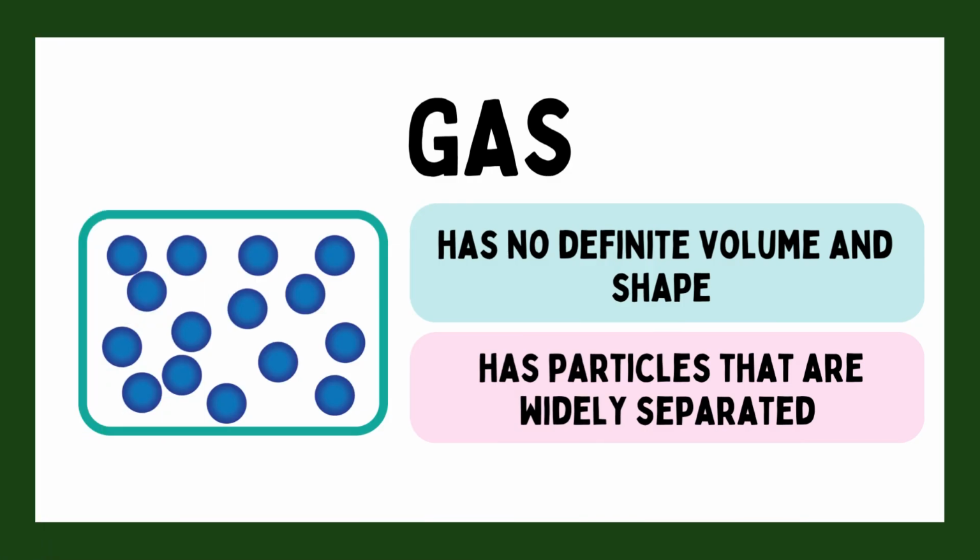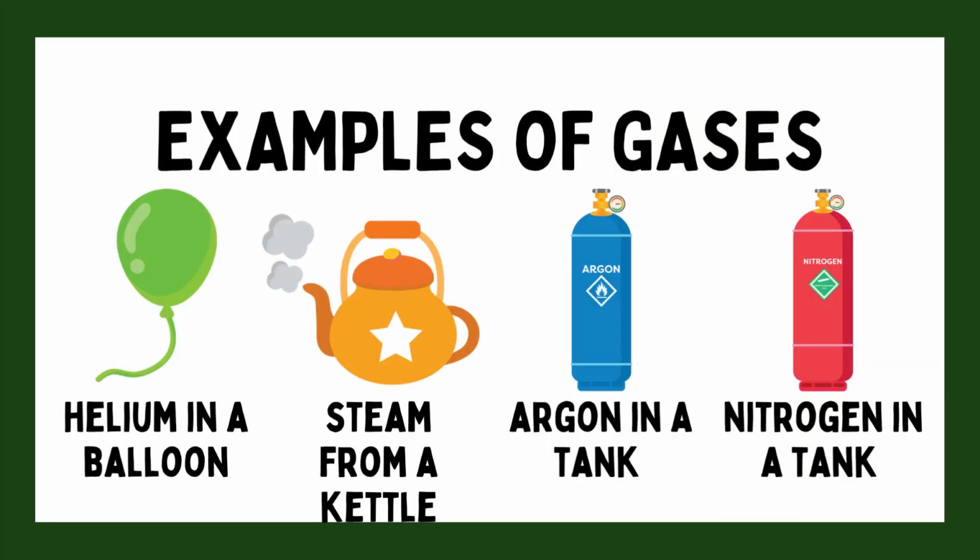Gas. Gases have neither a definite shape nor a definite volume. The particles in a gas are spaced far apart and move freely in all directions. They have weak intermolecular forces, allowing them to easily overcome these forces and fill the available space. Examples of gases: helium in a balloon, steam from a kettle, nitrogen in a tank, argon in a tank.